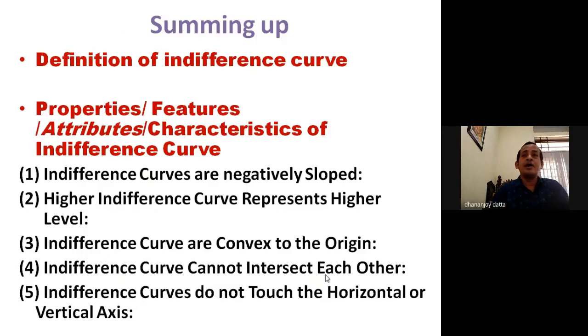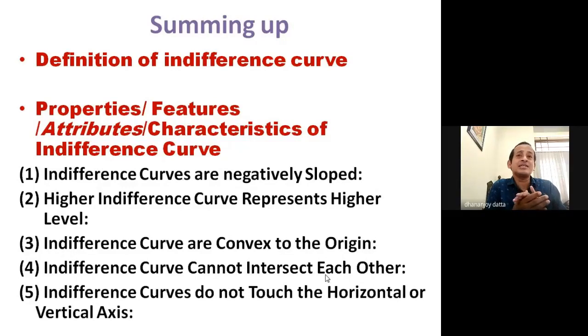Now we'll go through the summary of today's session. Today we have discussed the definition of indifference curve, then the properties, features, or characteristics of indifference curves, and there we have discussed five characteristics.